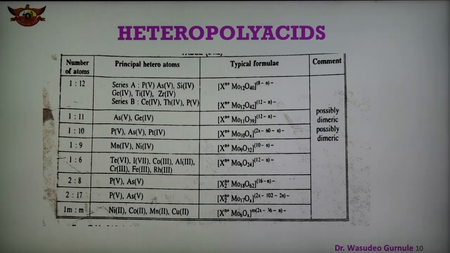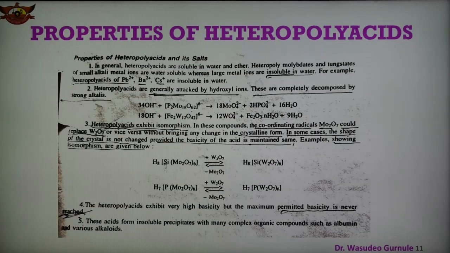The second type is the polyacid type B. This type of heteropolyacid is formed by cerium, thorium, tin, and their general formula is Xn+ Mo12 O42 12-. So there are generally two types of 12 polyacids, and some important chemical reactions of these heteropolyacids are given here.